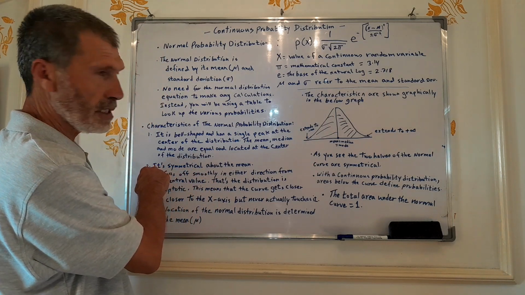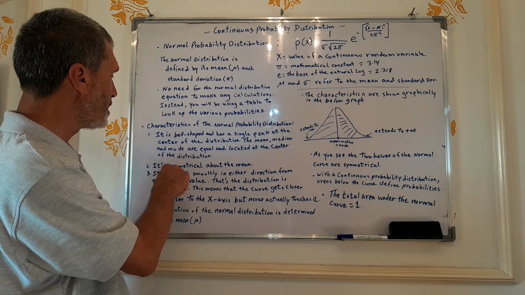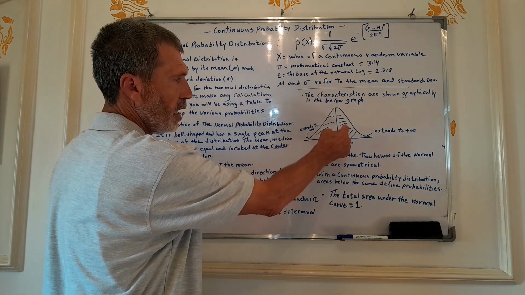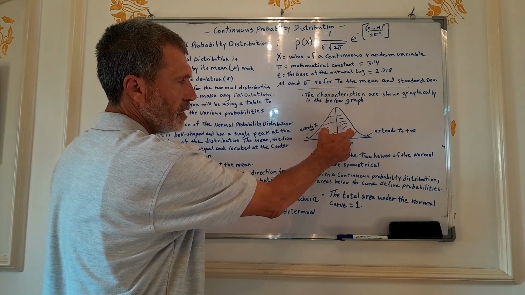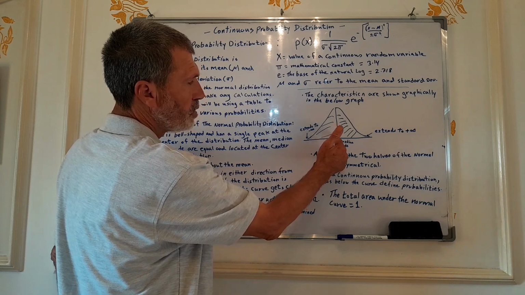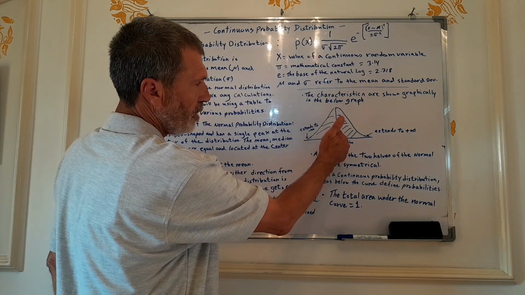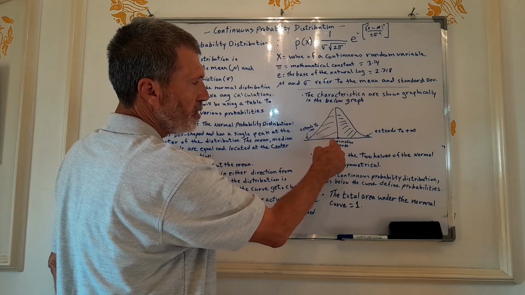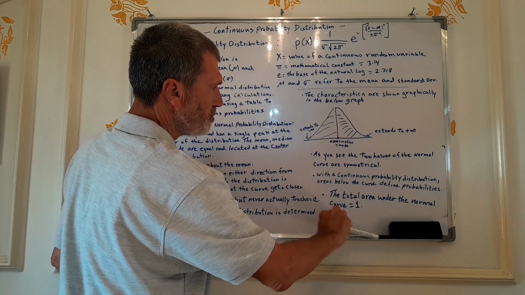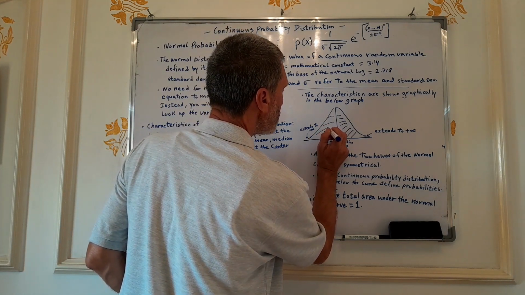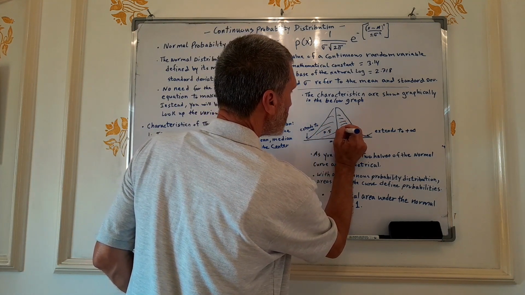The second characteristic of the normal distribution is that it is symmetrical about the mean. You have two halves, and these halves are equal. And the area under the normal distribution to the left of the mean is equal to 0.5. Here it is 0.5. And here also it is 0.5.